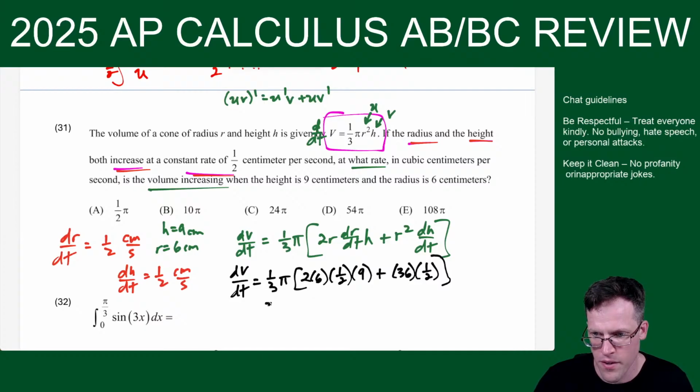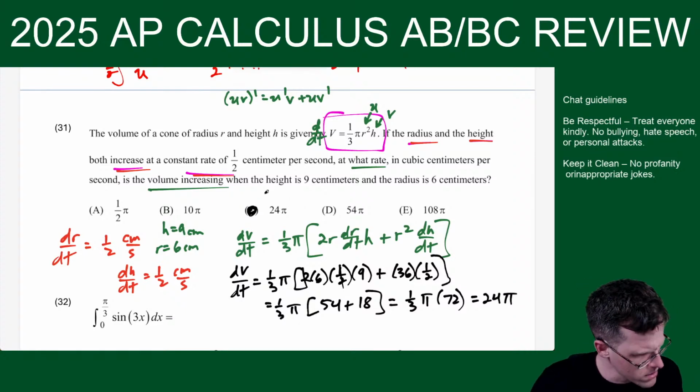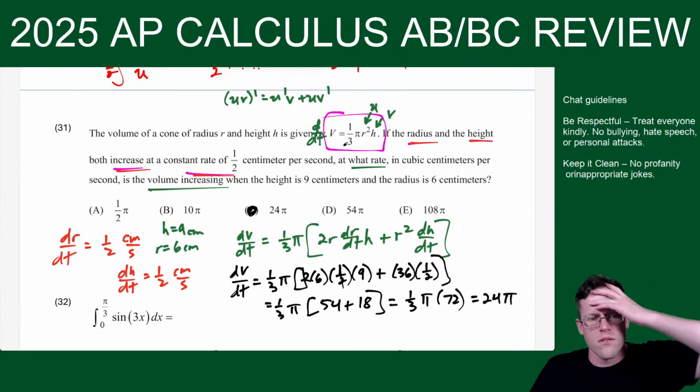And now just simplify. We get 1/3 pi. 2 times a half cancels. 6 times 9 is 54. Plus half of 36 is 18. And now we got 1/3 pi times 72. And then 72 divided by 3 is 24. So 24 pi. Choice C is the answer. Cool. All right.